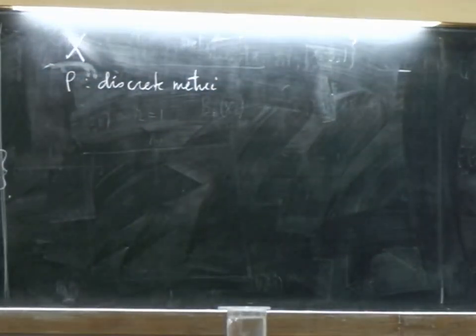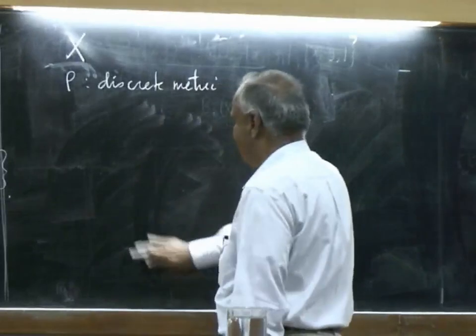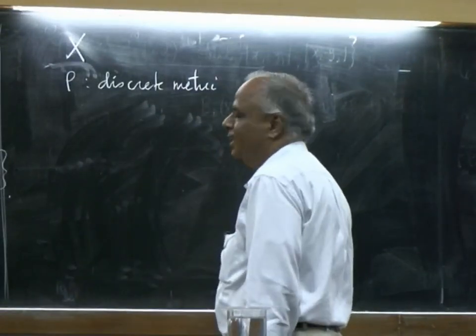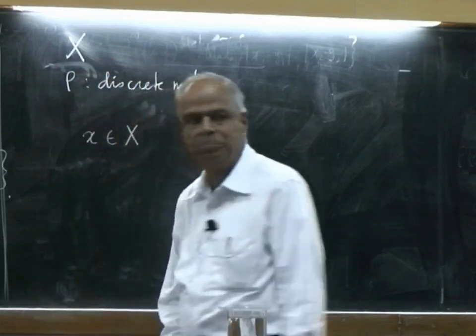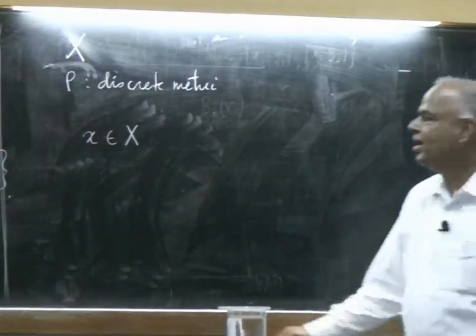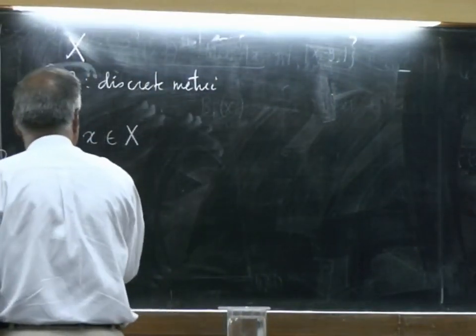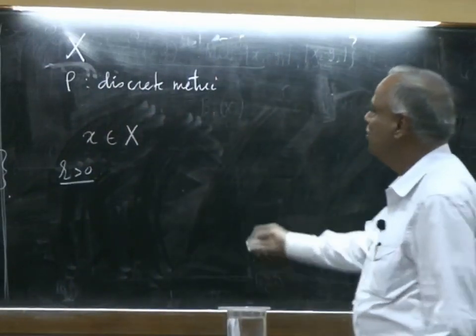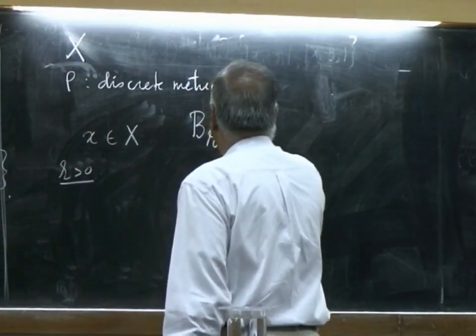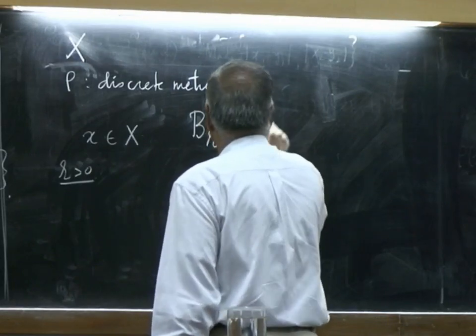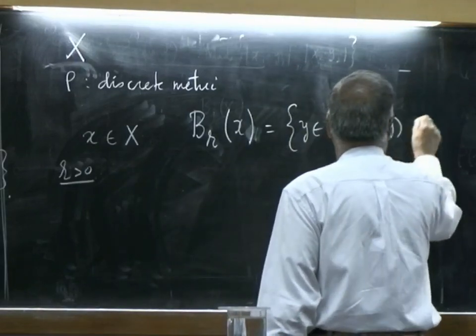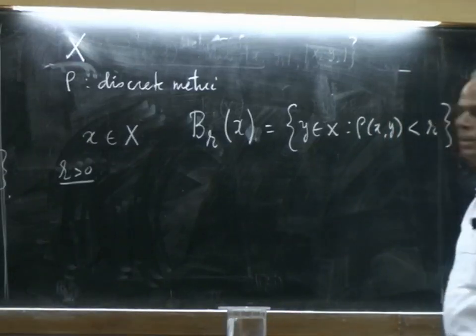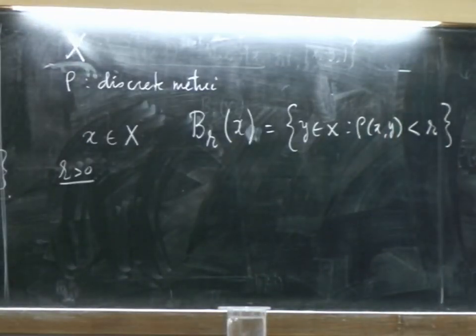Take any point x in X, and let us take r greater than 0. So, we want to look at B_r(x). What is this? It is the set of all points y such that rho(x,y) is less than r. That is what the definition is.